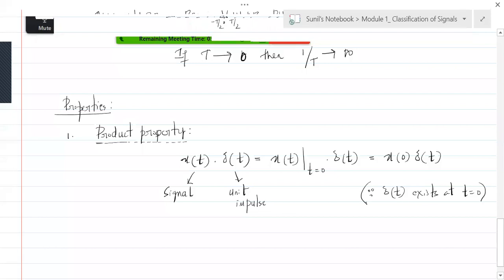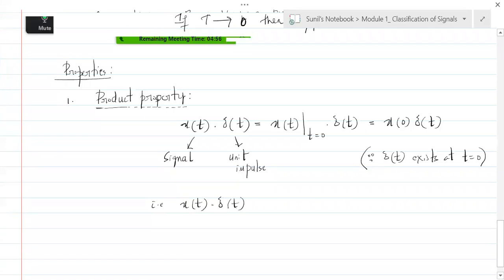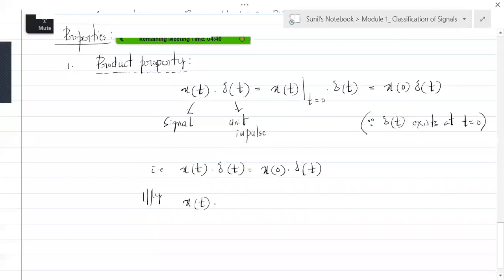That means x of t into delta of t is actually x of 0 into delta of t.